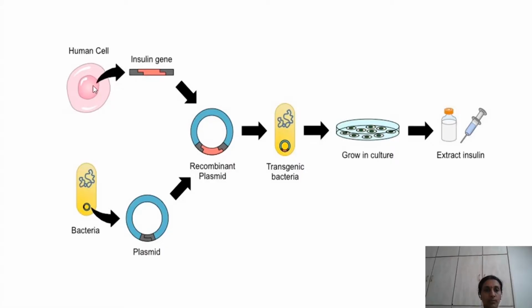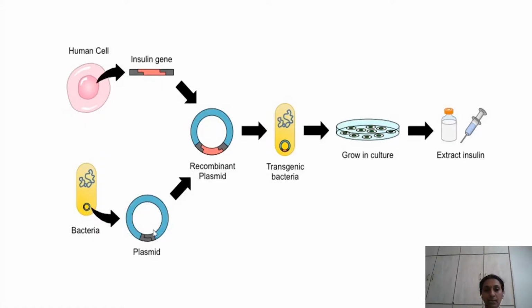This is a human cell. This is the nucleus. The nucleus contains the chromosomal material, that is DNA. So from the human DNA, they have isolated an insulin producing gene. This insulin producing gene is responsible for the production of insulin hormone in our body. They have taken E. coli bacteria, and this is a plasmid DNA. This plasmid is nothing but an extra chromosomal DNA. Extra chromosomal means the DNA which is not present in the nucleus but is present in the cytoplasm.